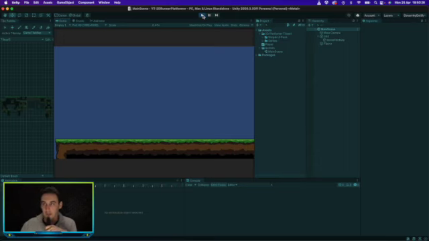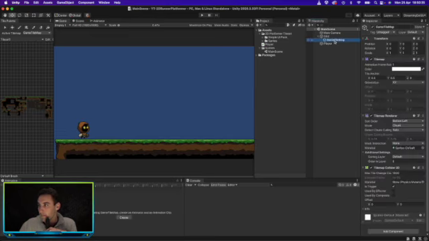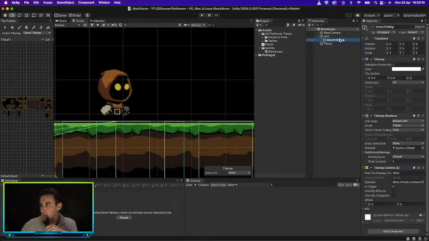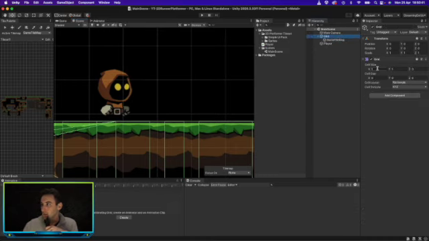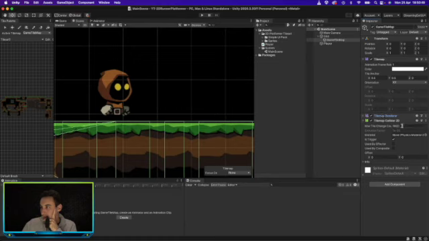So now we just need to restrict our player from falling down, and that should be done automatically through the collider. I have done this before and it has worked, so I don't know why it's not working. Let's trigger that.